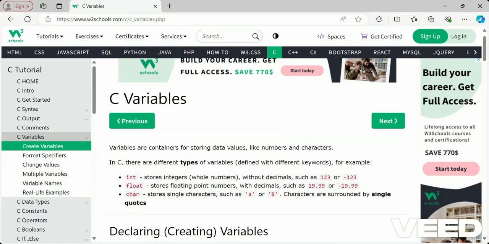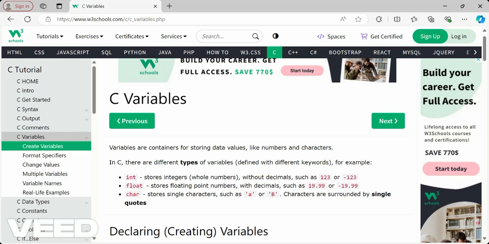Variables in C we are going to see now. Variables are like containers for storing data values. Data is nothing but some numbers or characters, right? So for storing that data, we should have some containers, also called boxes or places we can assume. That place we give a name, and for that we have variables. So naming those places or containers for storing data values, we call them variables.